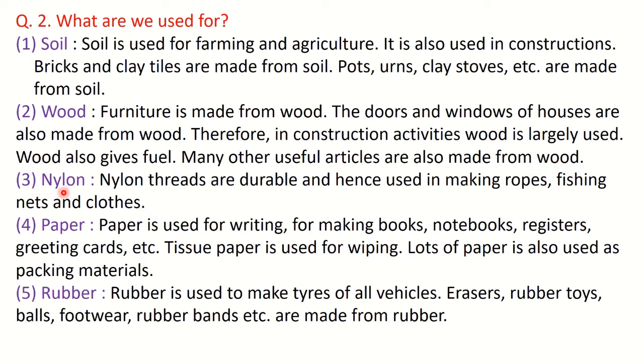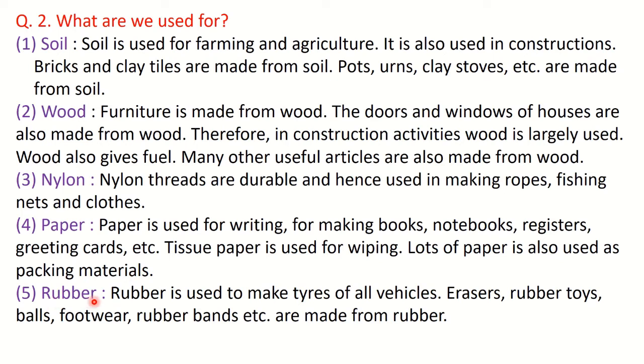Next is nylon, a man-made material. Nylon threads, you know that they are very strong and durable. So hence they are used in making ropes, fishing nets and clothes. Paper. Paper is used for writing, making books, notebooks, registers, greeting cards, etc. Also paper is used to make tissue paper which is used for wiping, and lots of paper is used as a packing material. Okay, the boxes are made from paper only.